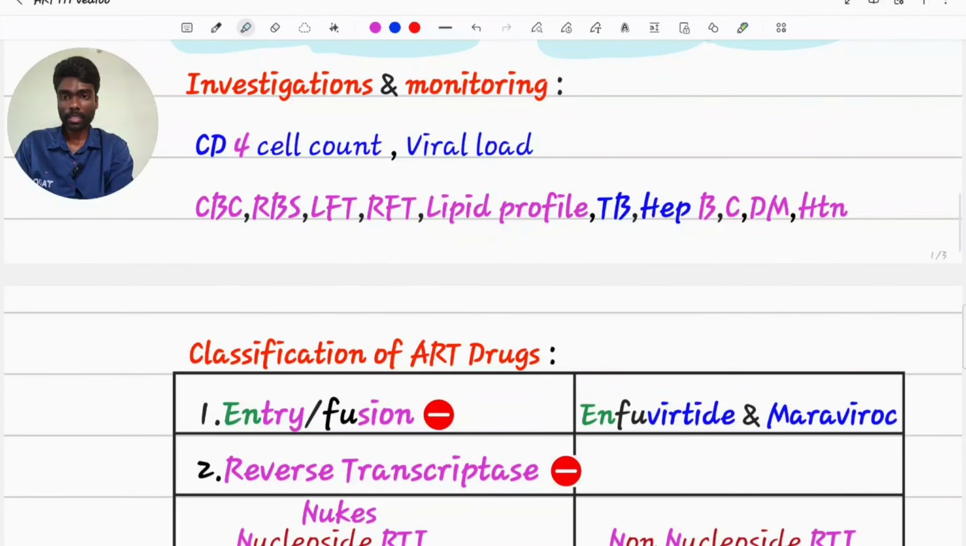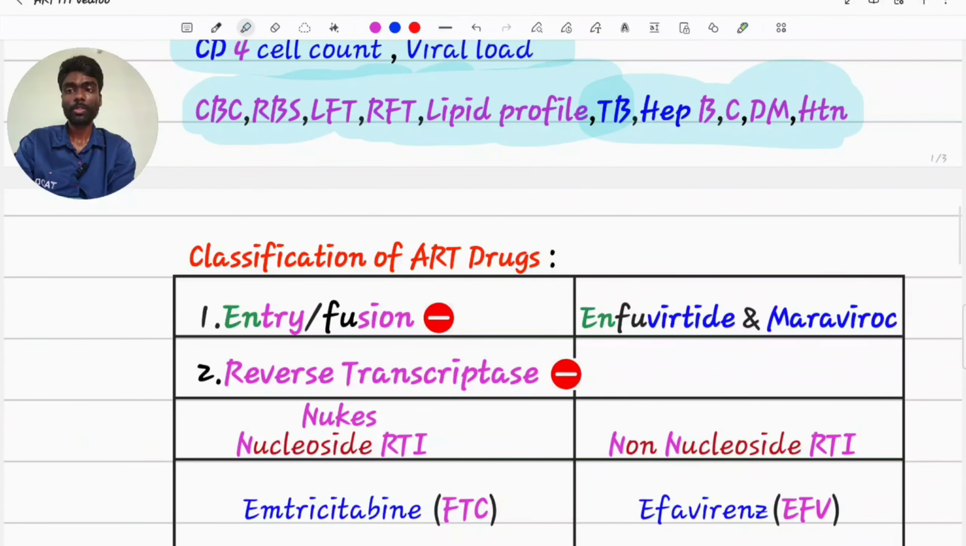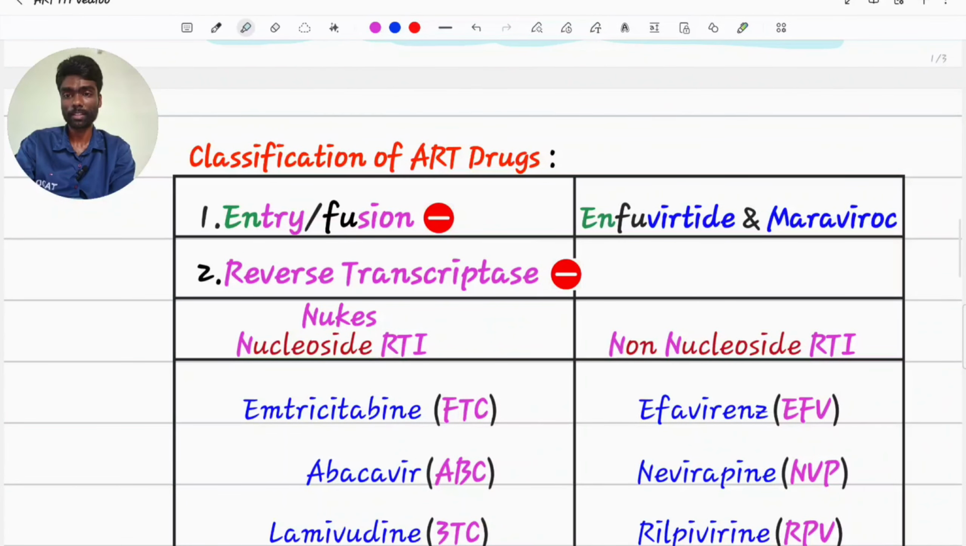Before starting ART, we will do investigations: CD4, viral load, CBC, RBS, LFT, RFT, lipid profile, and check for any other comorbidities or other infections like TB, hepatitis B, C, diabetes and hypertension, to monitor any adverse drug reactions or adverse effects of the drug.